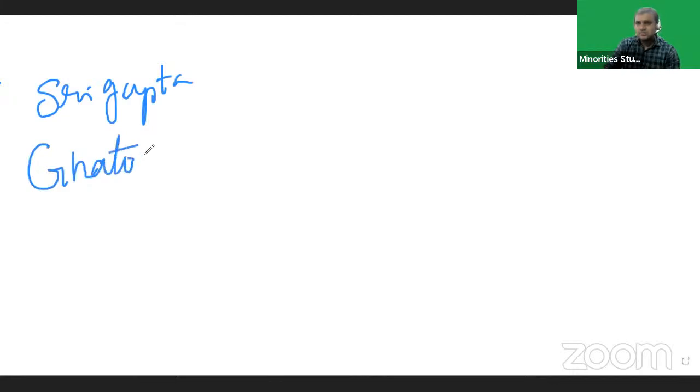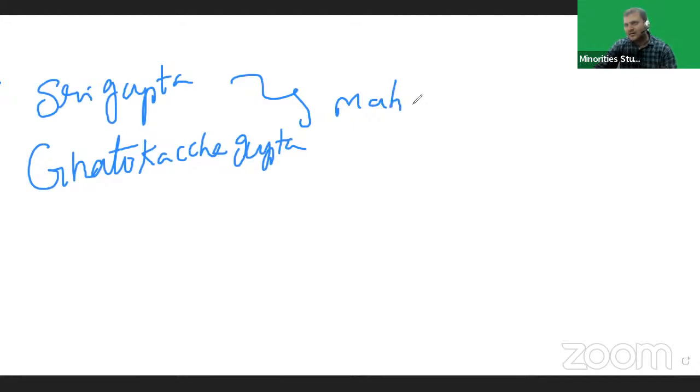And remember, after Sri Gupta, Ghatotkacha Gupta became ruler. Ghatotkacha Gupta used the Maharaja title.